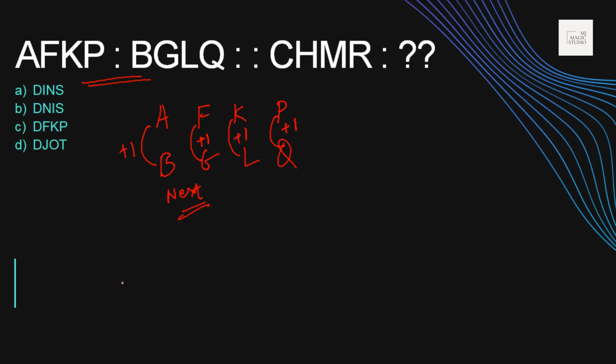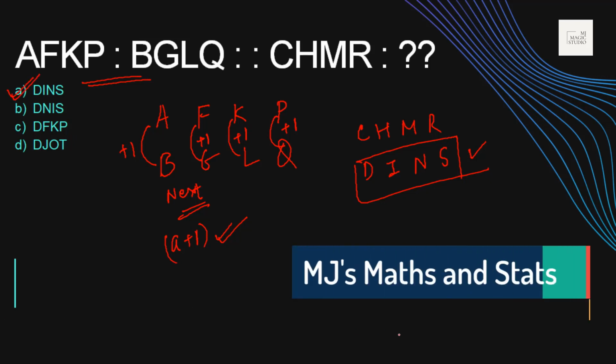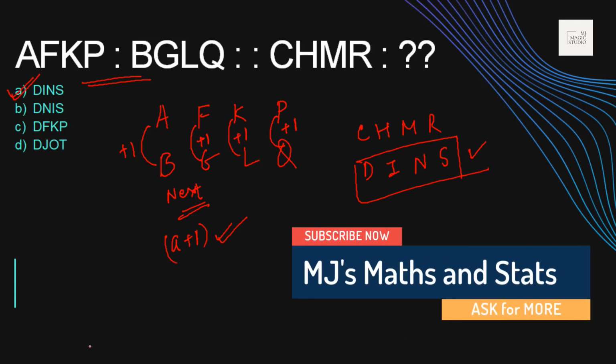That is the relationship, or we can say A plus 1 is the relationship. So if it is C, H, M, R, then it should be D, I, N, S, and the analogy used is A plus 1. Here option A fits in.